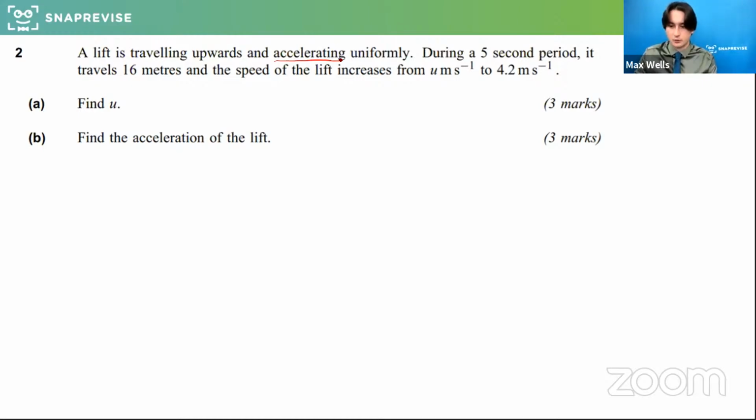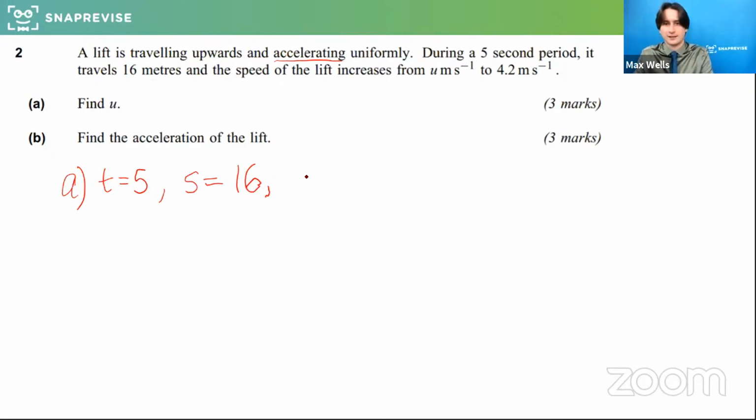Now, as I said, feel free to work ahead of me. I am going to whiz through this one now. So what do we know? We know that the time elapsed is 5 seconds. We know that S, the displacement, is 16. Do we know the initial or the final velocity here?